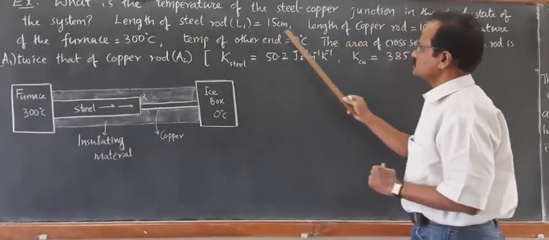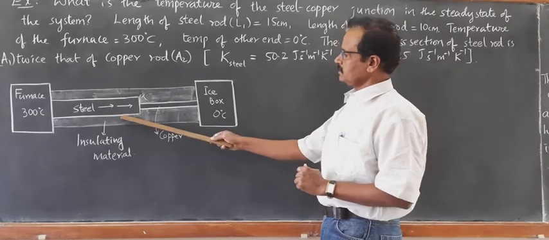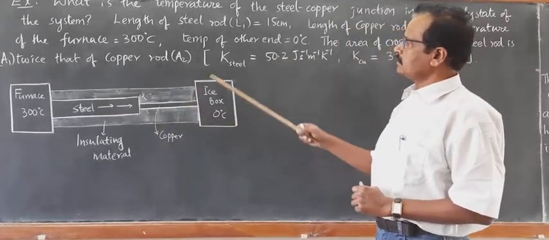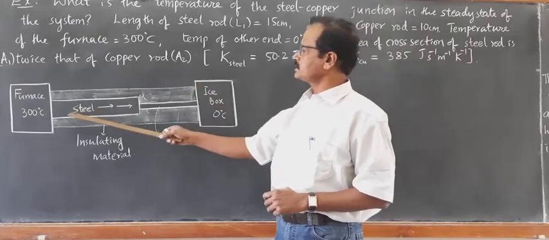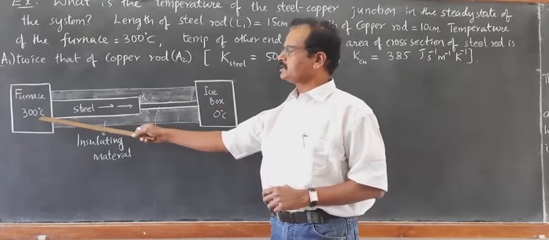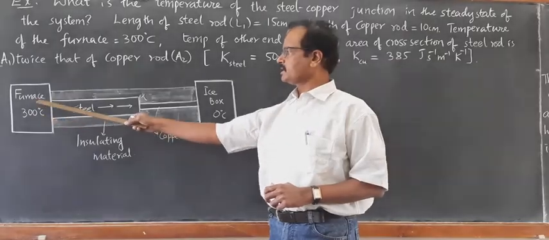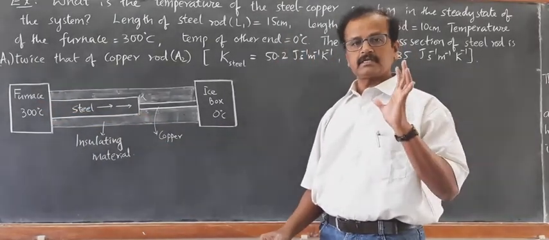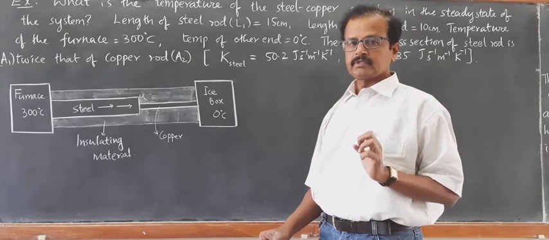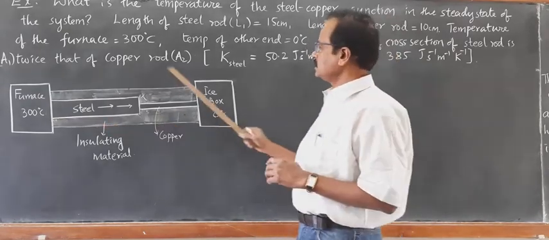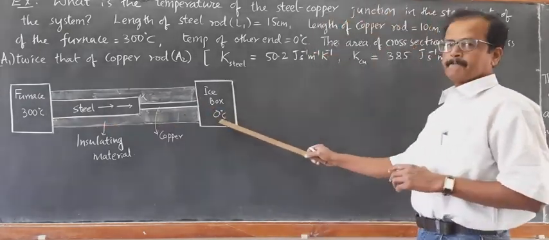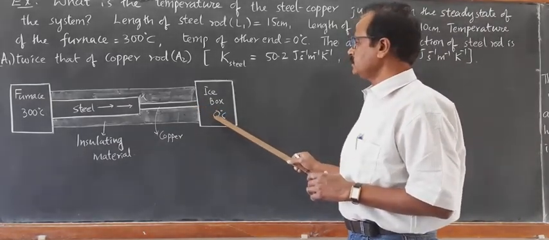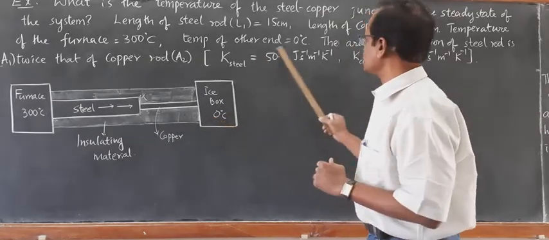Length of the steel rod is 15 centimeter. Length of the copper rod is 10 centimeter. One end of the steel rod is maintained at 300 degrees Celsius. It is kept in a furnace which is supplying heat continuously at the same temperature, 300 degrees Celsius. The other end of the copper rod is kept in the ice box maintained at 0 degrees Celsius.